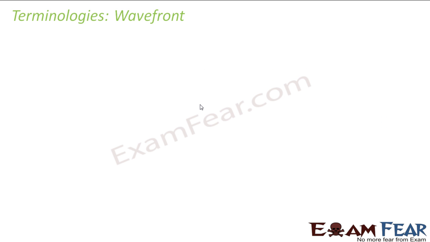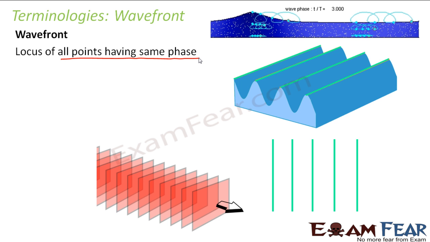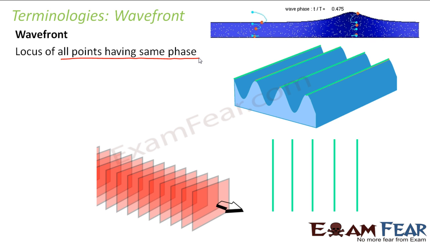So what is this wavefront? Wavefront is defined as the locus of all points having the same phase. Just now I told you that phase is a significant term, so you should understand it properly. That means all such points which are in the same phase, the common locus to all such points is nothing but a wavefront. I am sure it is not clear to you. Okay, let us try to understand this looking at these diagrams.